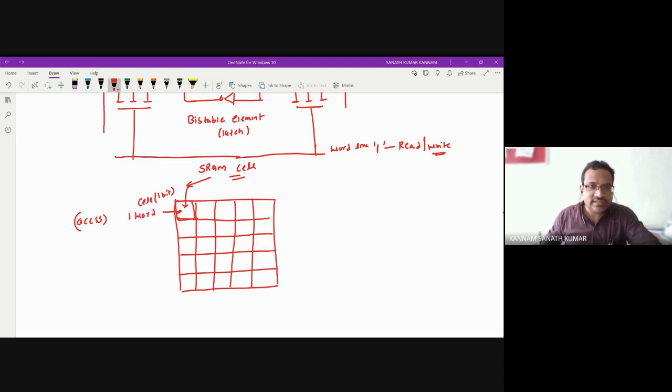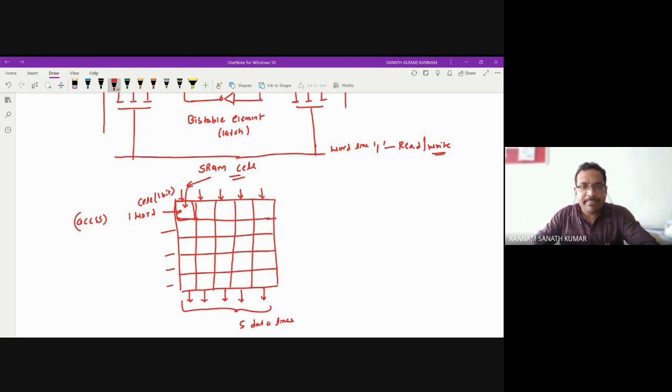Let us consider you have 4 address lines, and here you have 5 data lines. So these are the 5 data lines. This is the basic operation of any RAM. Suppose a microprocessor wants to write the data. First of all, it will identify the address. After identifying the address, it will write the data into that address location. So you can note down a few points about this.